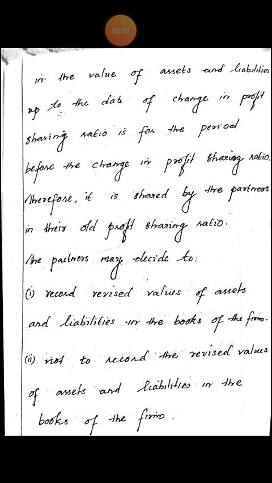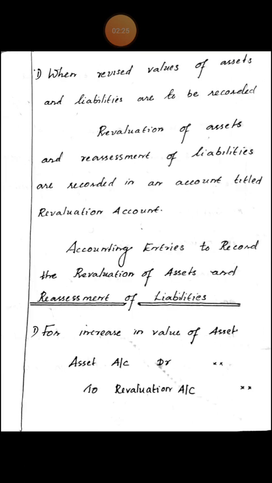There are two methods to record the effect of revaluation of assets and reassessment of liabilities. First, record revised values of assets and liabilities in the books of the firm. Second, not to record the revised values of assets and liabilities in the books of the firm.